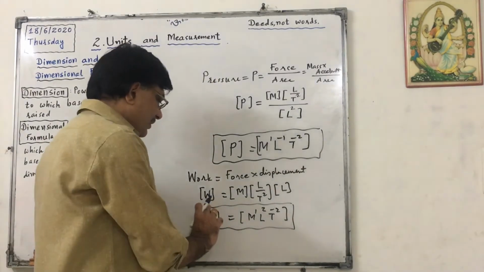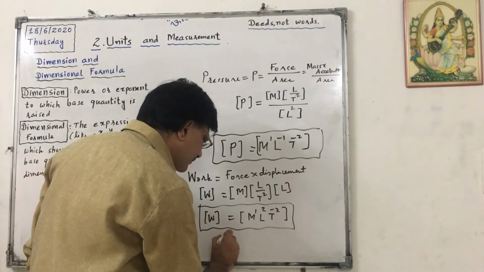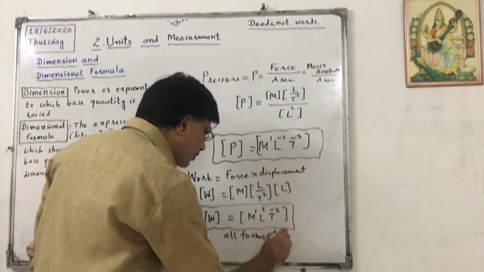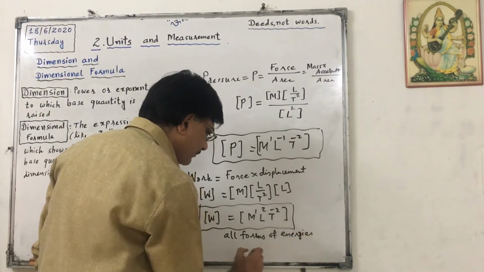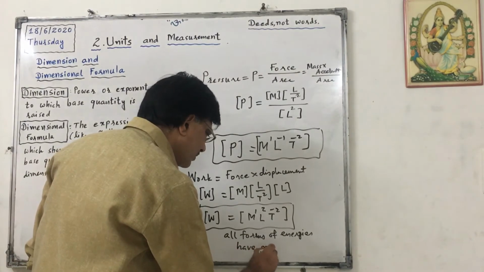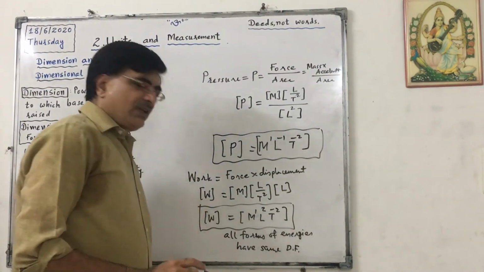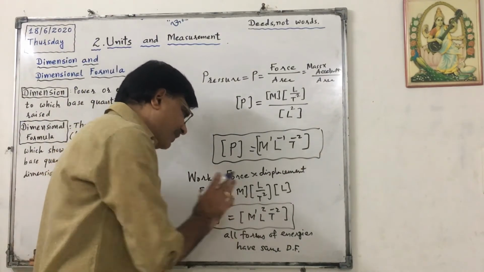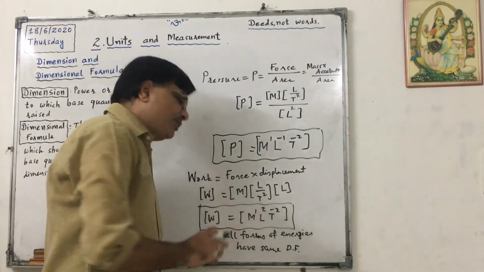Okay? For your information, all forms of energy have the same DF. All forms of energy, okay, have the same DF. How? That we will derive sometime. So if they ask you what is DF of kinetic energy, it is the same, M1 L2 T minus 2. What is DF of potential energy? Same, M1 L2 T minus 2.